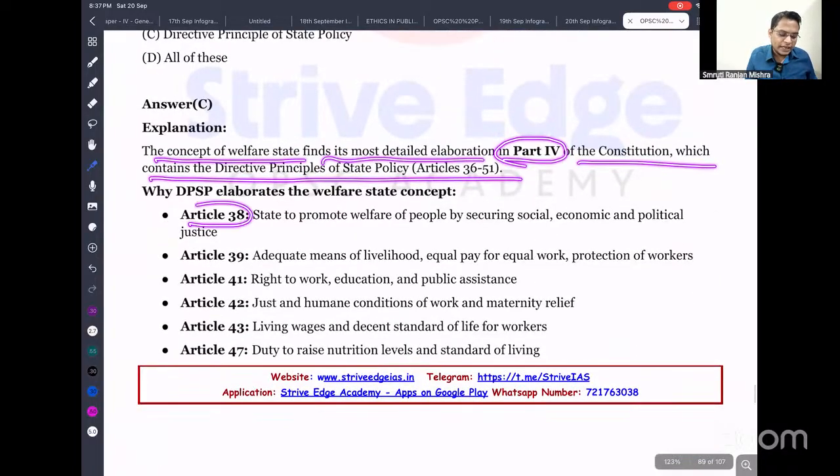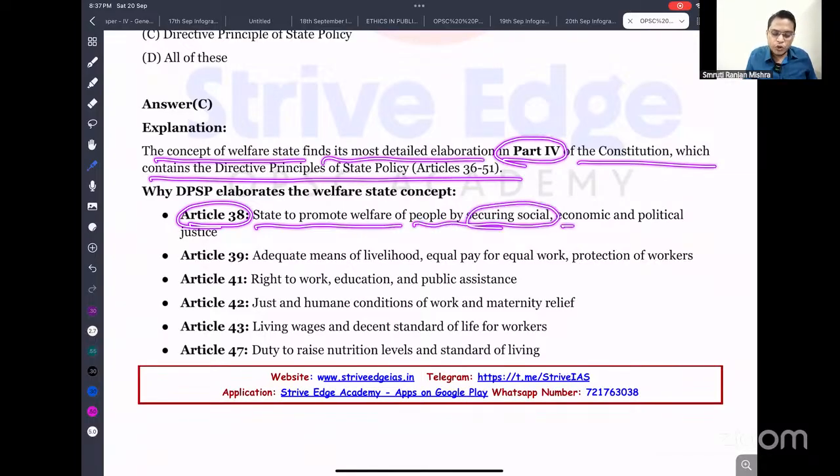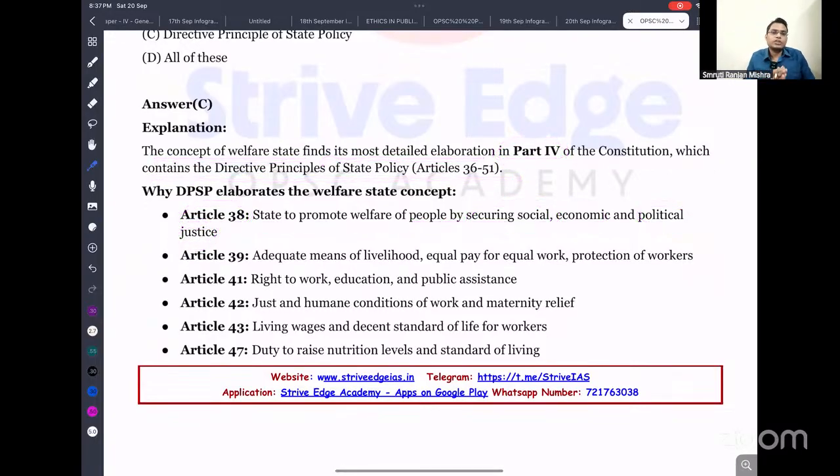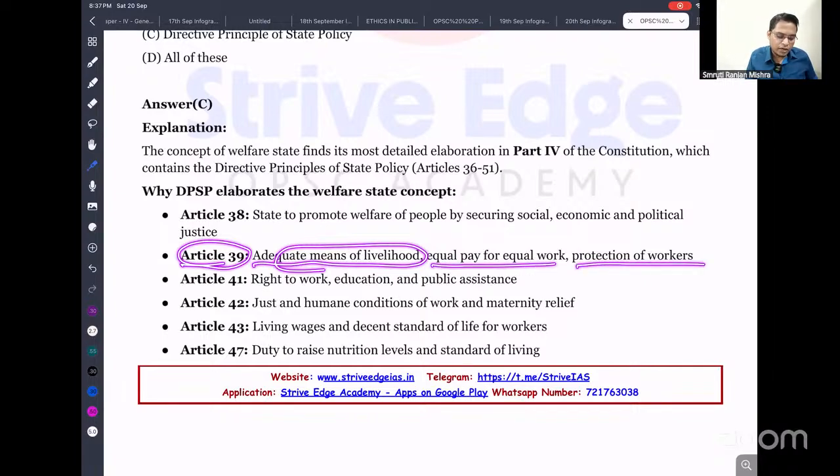Article 38 directs the state to promote the welfare of the people by securing socio-economic and political justice. Article 39 talks about adequate means of livelihood, equal pay for equal work, and protection of workers.